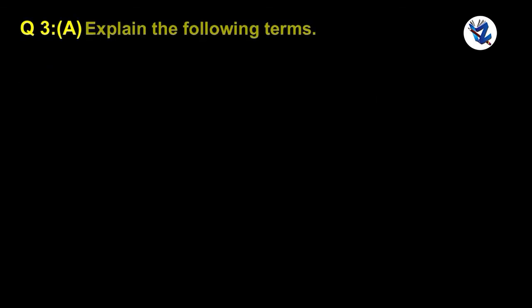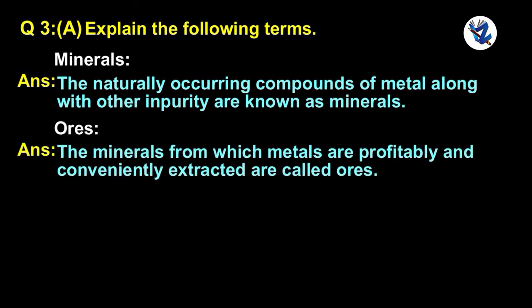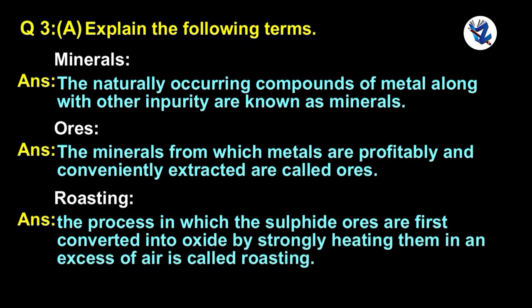Question 3. Explain the following terms. Minerals. The naturally occurring compounds of metals along with other impurities are known as minerals. Ores. The minerals from which metals are profitably and conveniently extracted are called ores. Roasting. The process in which the sulfide ores are first converted into oxides by strongly heating them in an excess of air is called roasting.